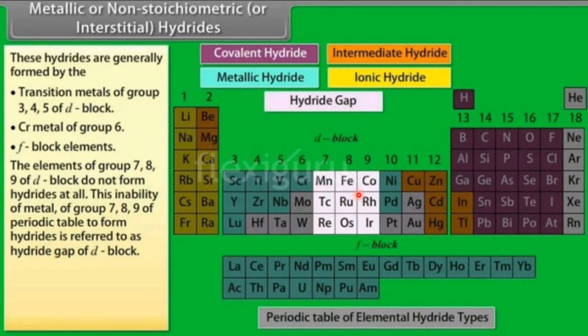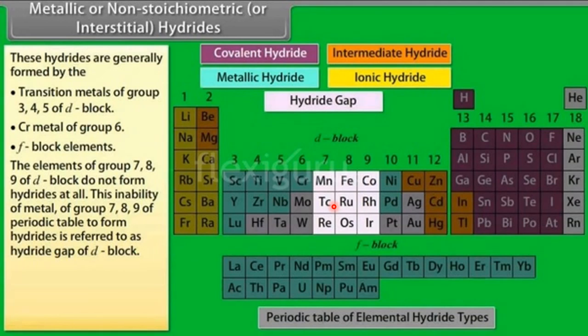Sometimes for 1 mark you will be asked what is the hydride gap. It is the group 7, group 8, group 9 of the d block. They don't prefer to go for hydride formation due to the non-availability of space in their structure and a difference of electronegativity close to hydrogen. And the intermetallic compounds are more stable than their corresponding hydrides.